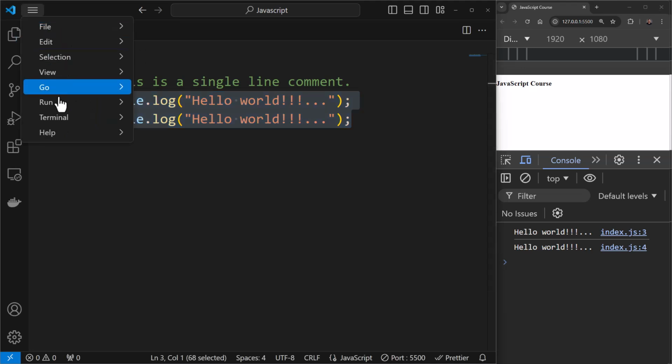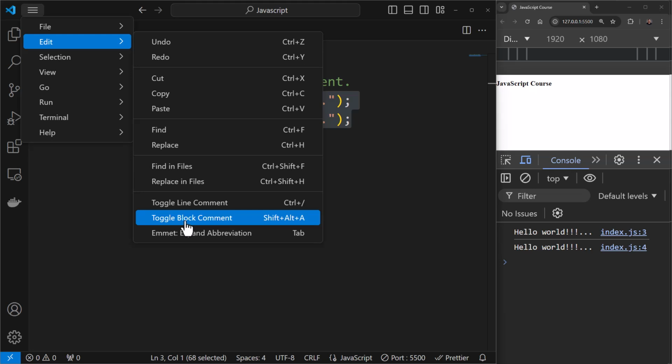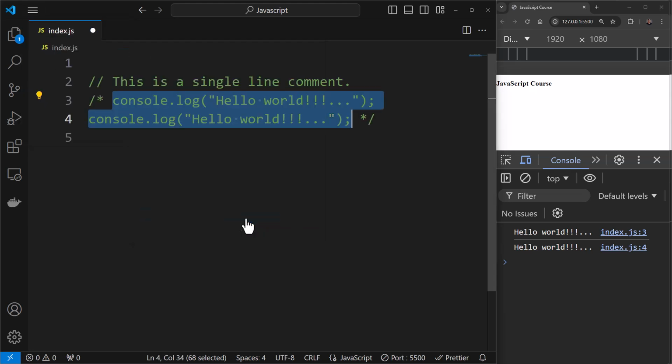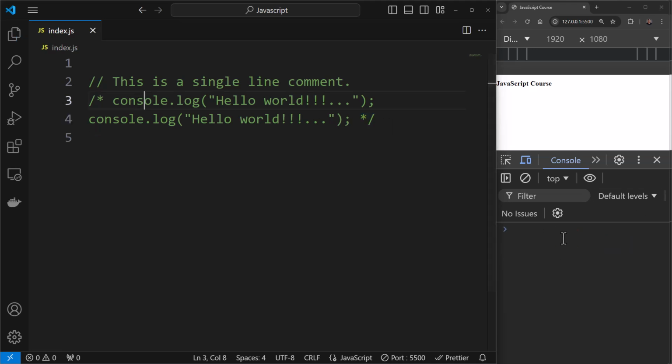So to do multi-line comment, we'll take a look at the shortcut. You can see Shift, Alt and A, or you can even select this option over here. So you can see these two lines of code that I had selected are now in this syntax, which is for multi-line comment, and they won't be executed. So if I save this file, you can see literally no output onto the console. Okay, so this is multi-line comment.